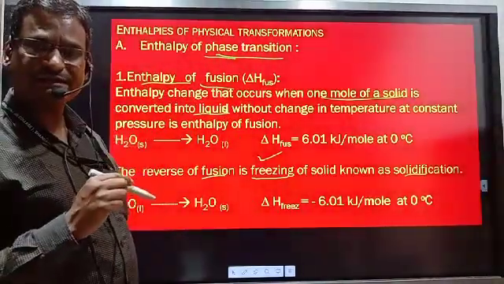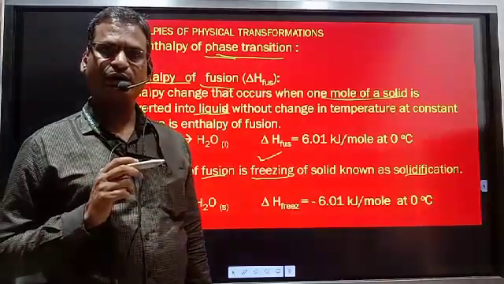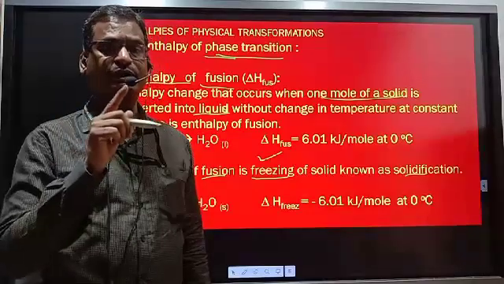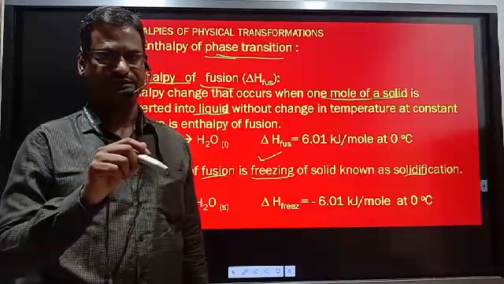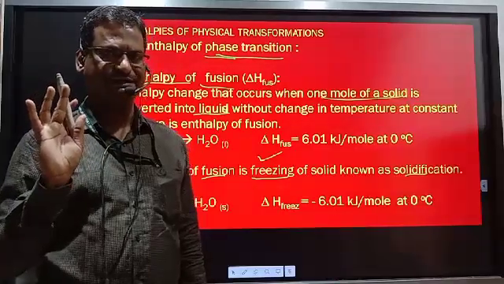And what is that solidification? It is the enthalpy change whenever all molecules present in 1 mole of liquid are converted to solid at constant temperature and pressure. Very simple definitions.